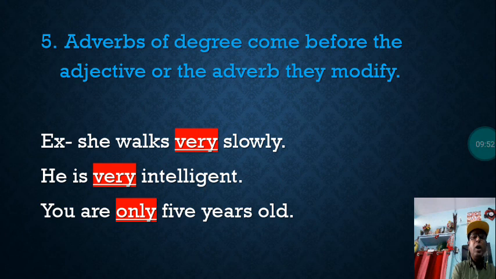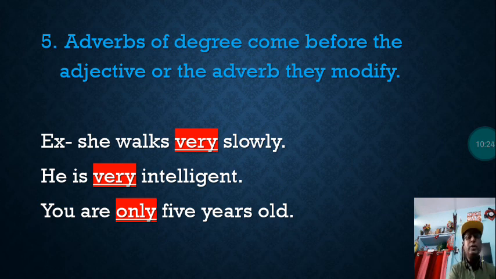Let us see. She walks very slowly. Here very is also adverb, and it is modifying another adverb, that is slowly. All of you know slowly is adverb, and before that very is also adverb. We have already learned, adverb is a word which modify a verb, an adjective, and adverb itself.